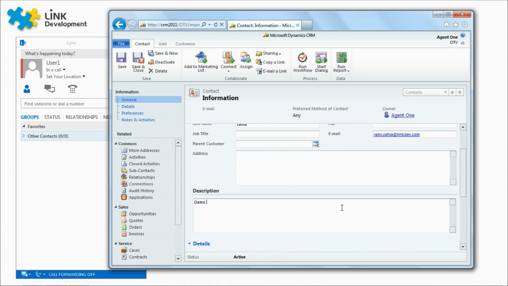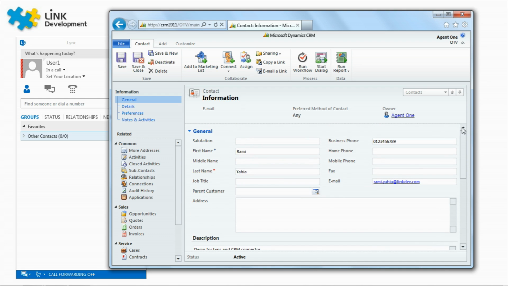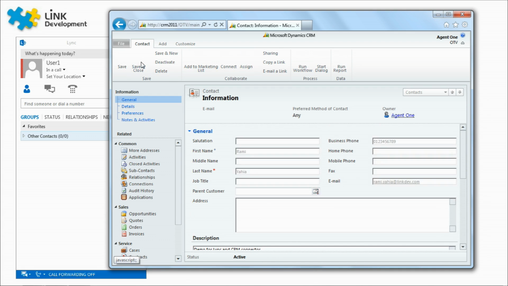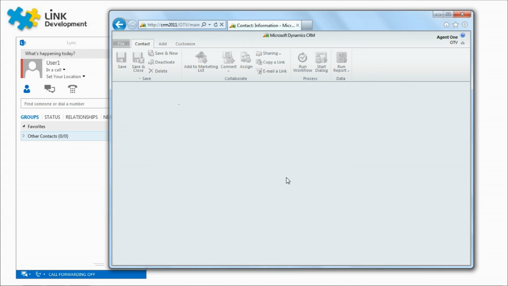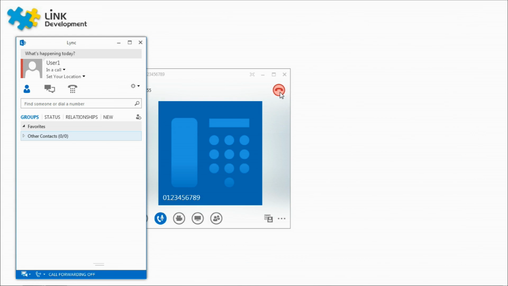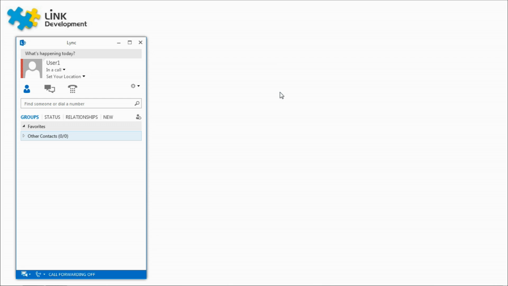Please note that when a new call is received, the connector will automatically look up the received number in CRM phone fields. If there is a match, the customer name will be displayed, and once the call is answered, the customer record will be automatically opened in the browser, as we will see in this demo. This connector saves a lot of time wasted in searching for my customer's CRM records while they are on hold.